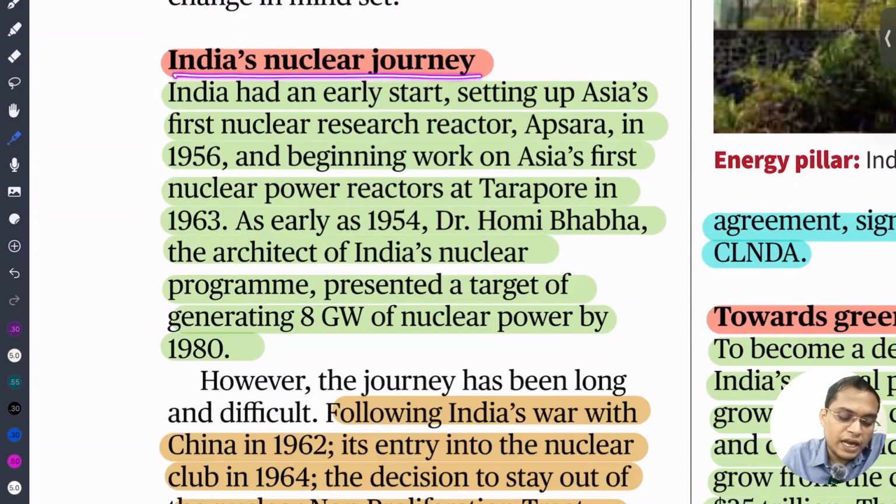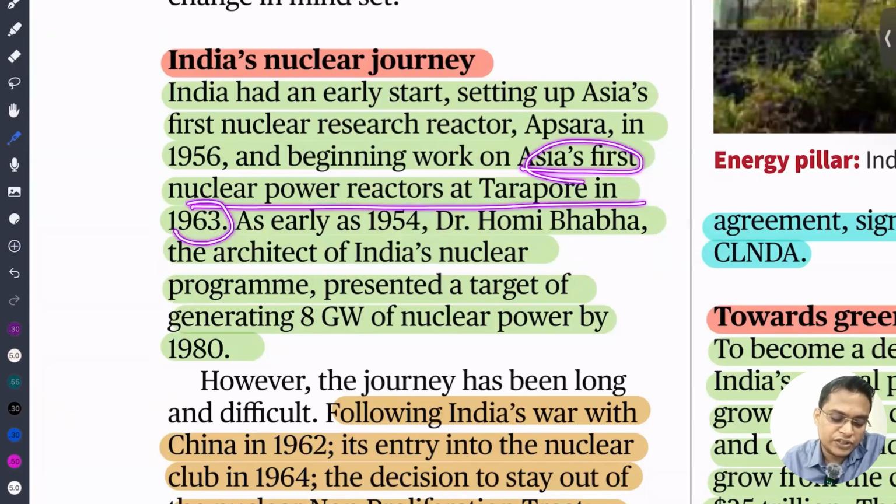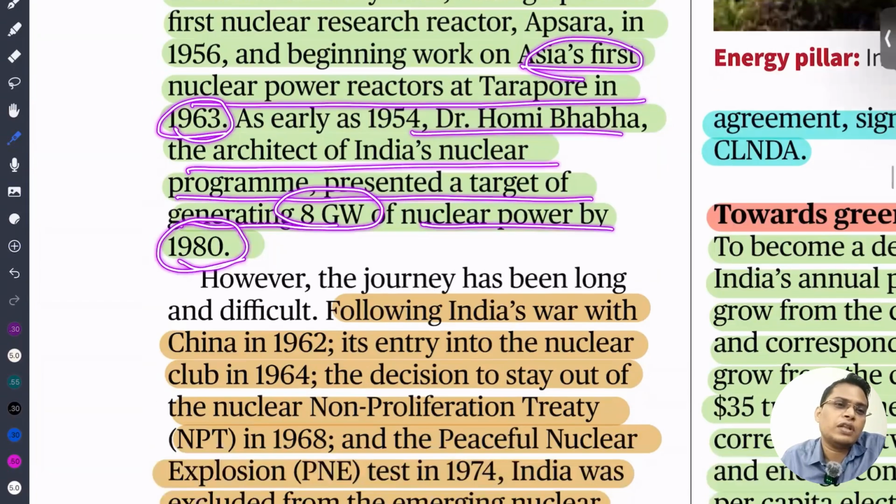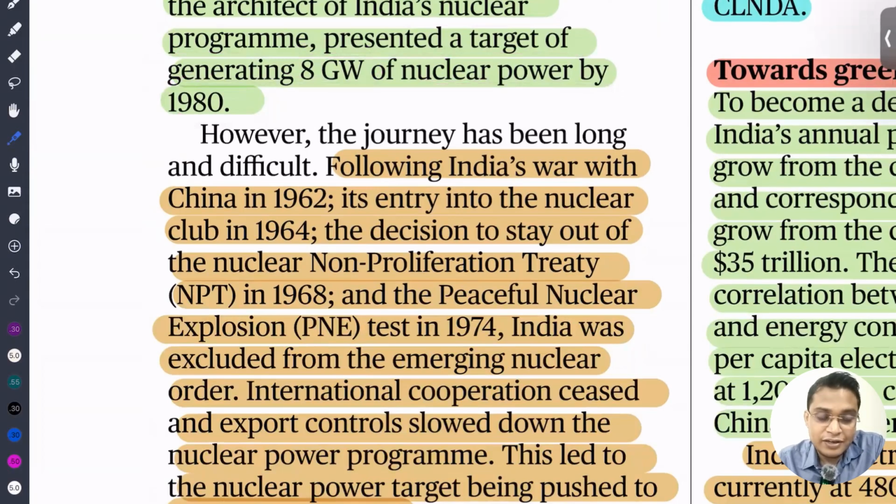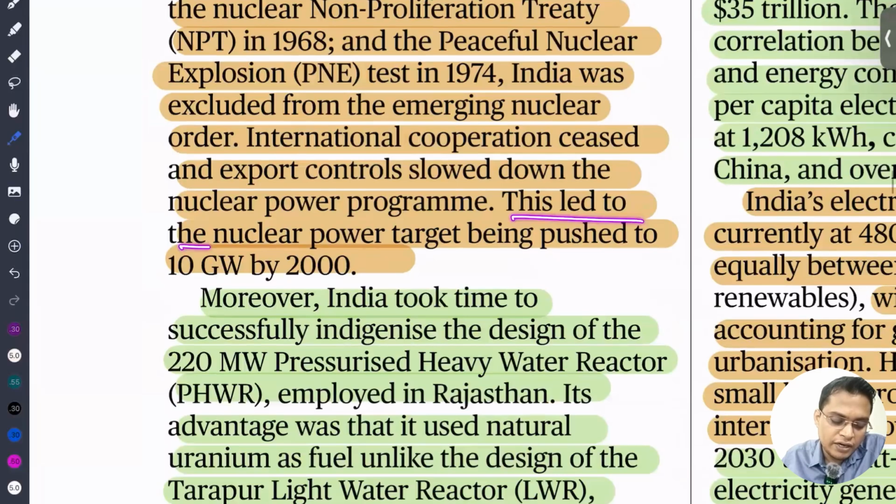So, India's nuclear journey. India started early. We set up Asia's first nuclear research reactor, Apsara, and Asia's first nuclear power reactor at Tarapur in 1963. Homi Jehangir Bhabha, architect of India's nuclear program, presented a target of having 8 gigawatt of power by 1980. But in that time we started our nuclear tests, because of which countries imposed sanctions and the Non-Proliferation Treaty was implemented. That is the reason we were not able to access uranium technology, and not able to achieve this target. So the government changed the target, like 100 gigawatt by 2020.